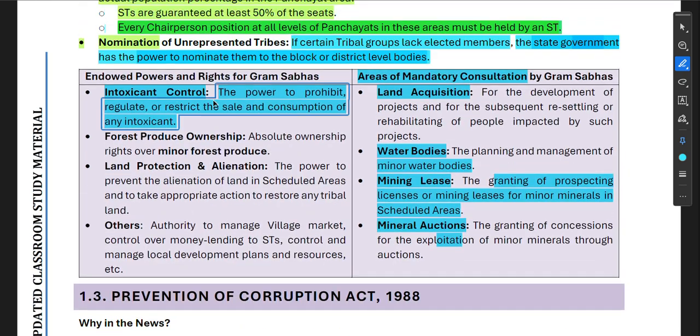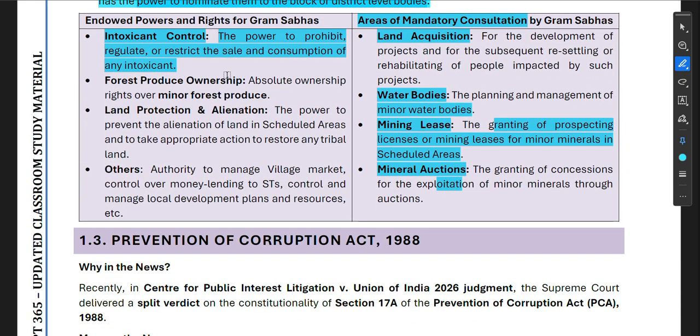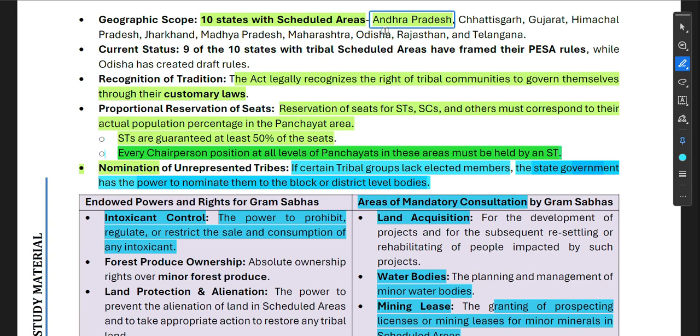Okay, so consultation of the Gram Sabha, these are the important things, if any kind of land acquisition is happening in these areas where PESA is operational. Okay, in these 10 states. Which are these? Andhra is there, Chhattisgarh is there, Gujarat is there, Himachal Pradesh is there, Jharkhand is there, Madhya Pradesh is there, Maharashtra is there, Odisha is there, Rajasthan is there, and Telangana is there.